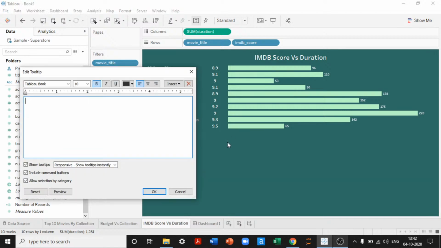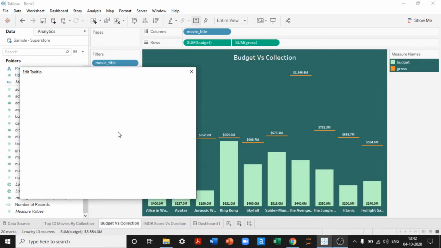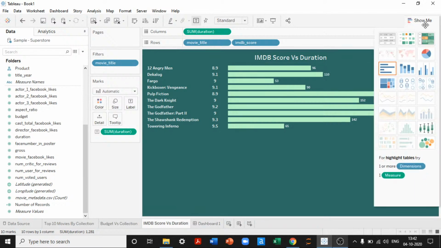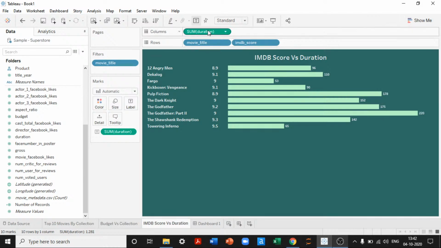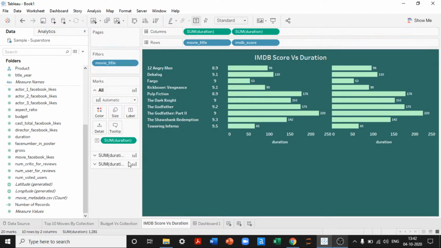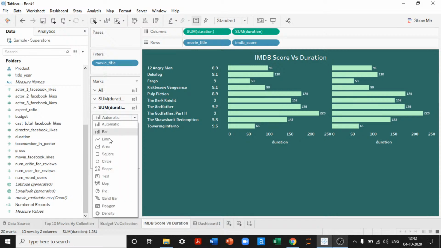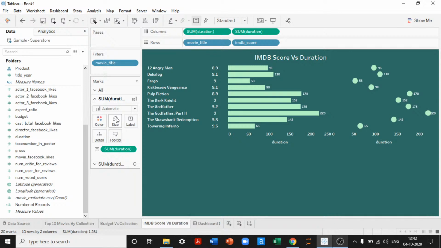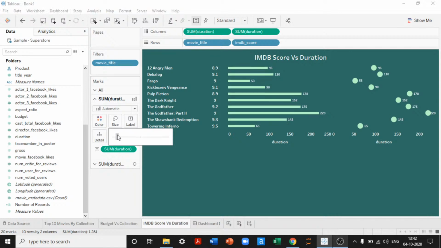I'll simply remove the tooltips. I don't want any tooltips in both these cases. I think we have collected three bar charts. I don't like multiple bar charts, so I'll try to create a different view out of this. Maybe I'll create a T chart. I'll go to the second chart, convert this into maybe a lollipop chart should work. Increase the size of the bars. Come to the first one, decrease the size of the bar charts.